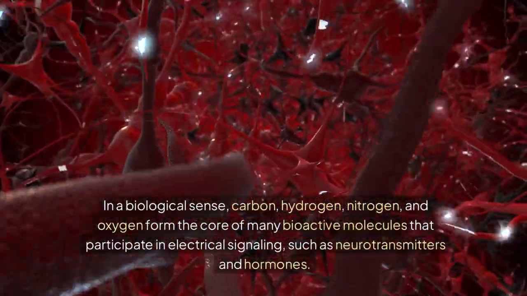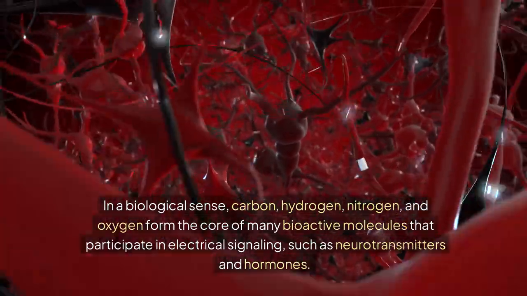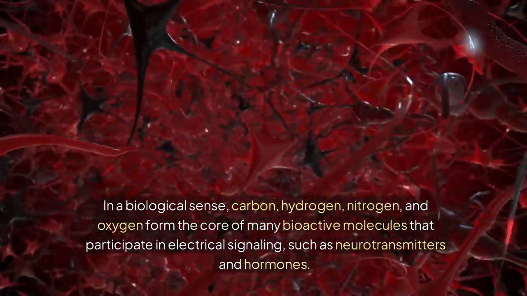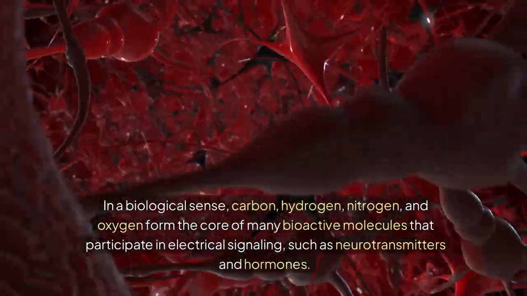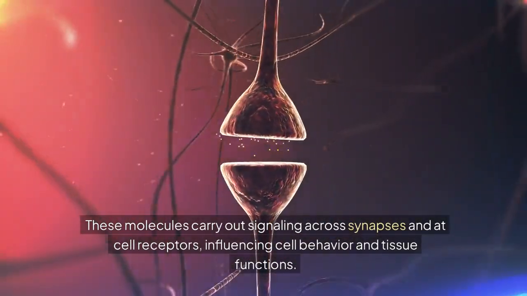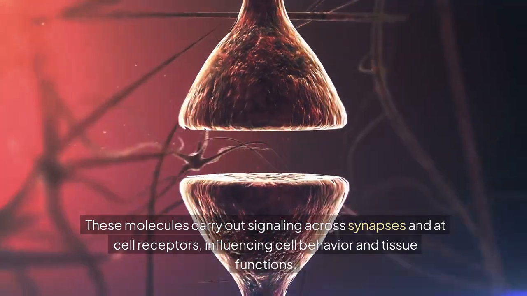In a biological sense, carbon, hydrogen, nitrogen, and oxygen form the core of many bioactive molecules that participate in electrical signaling, such as neurotransmitters and hormones. These molecules carry out signaling across synapses and at cell receptors, influencing cell behavior and tissue functions.